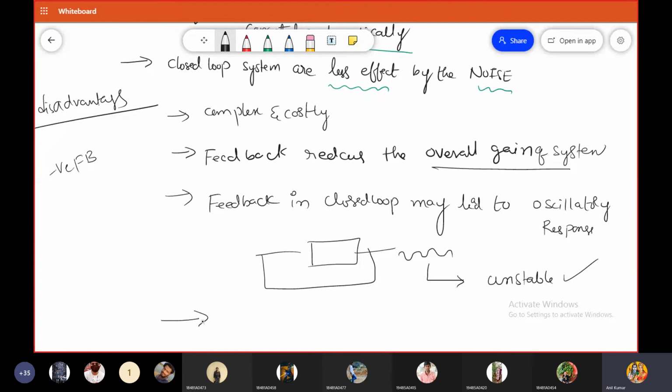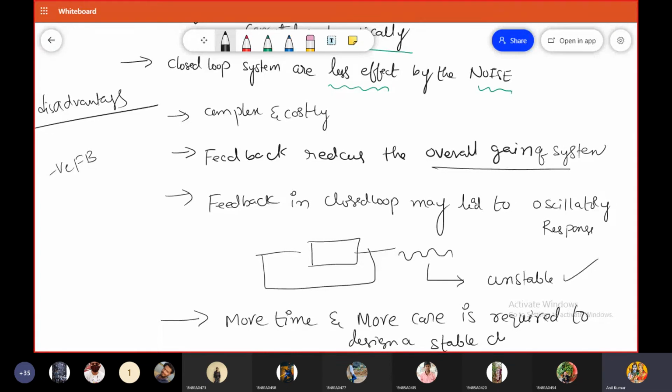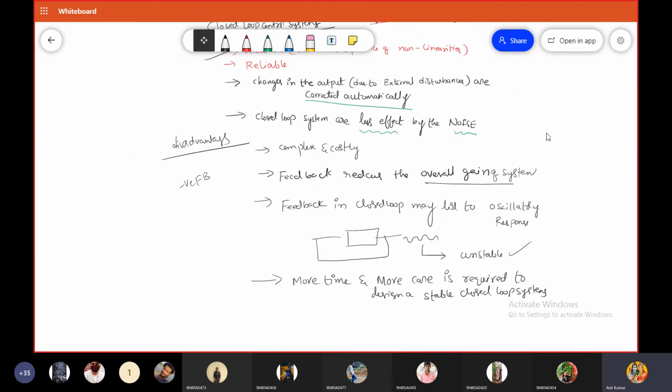Is it okay? And here, stability is very important. That means more time and more care are required to design stable closed loop systems. Is it okay? So these are very important things.